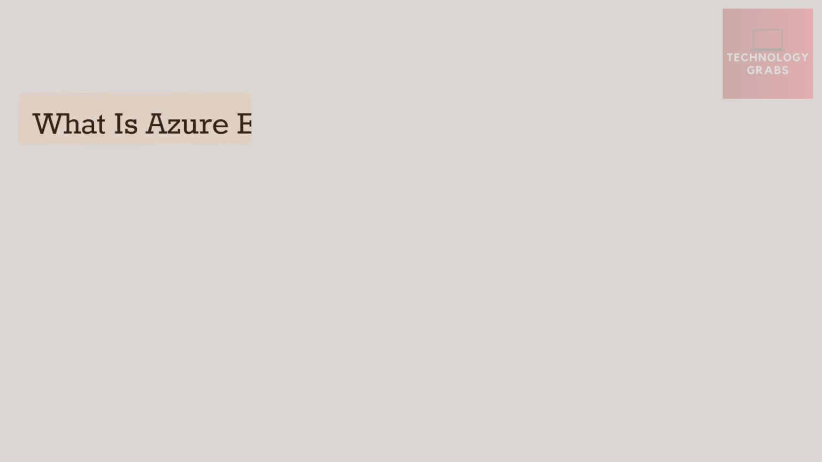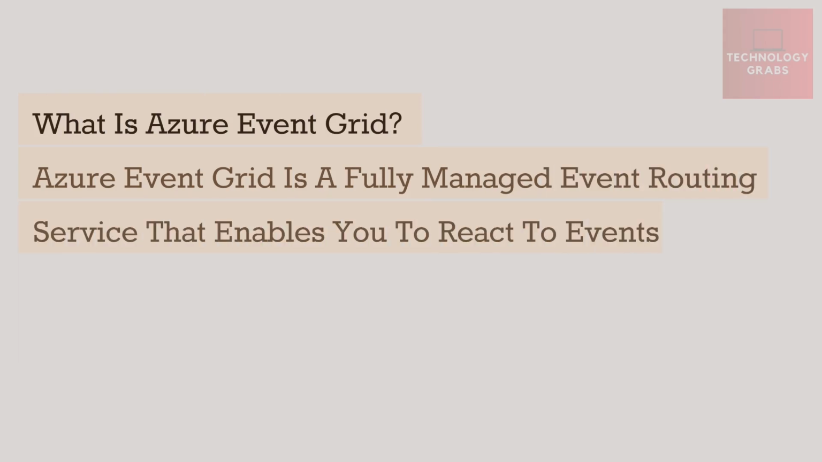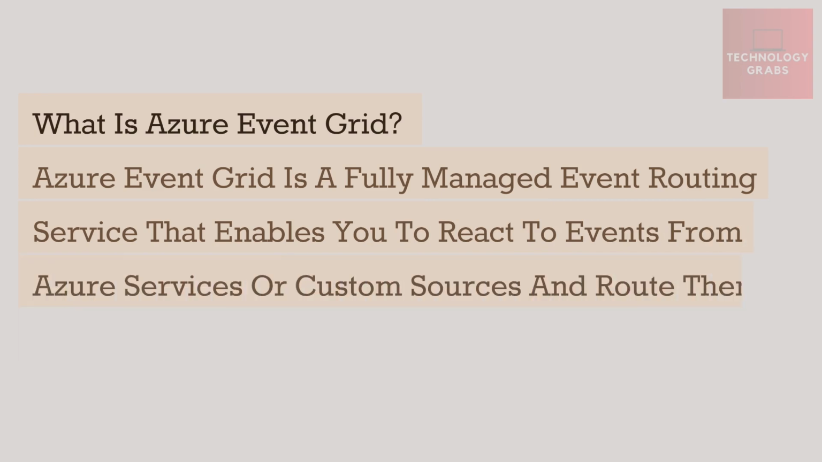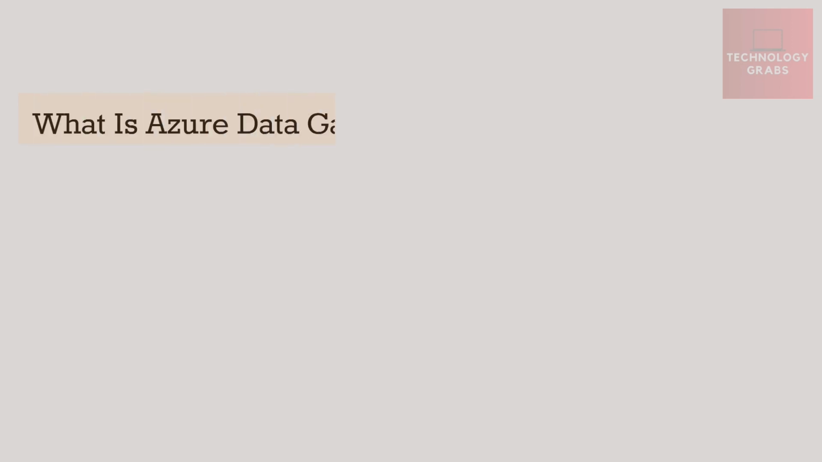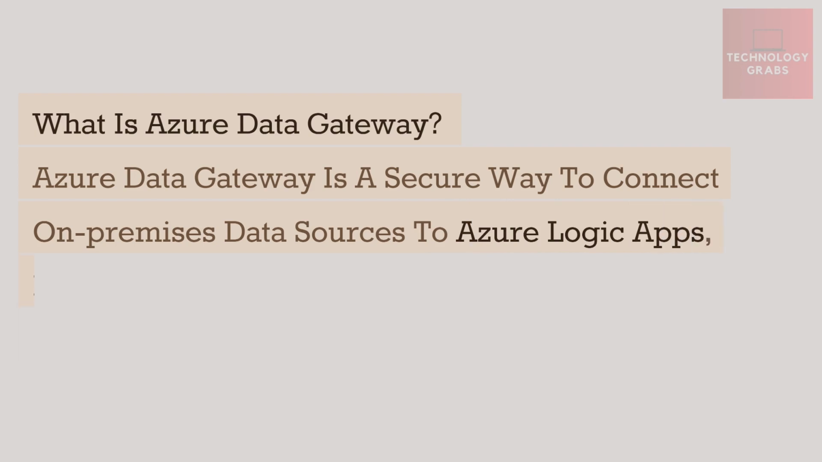What is Azure Event Grid? Azure Event Grid is a fully managed event routing service that enables you to react to events from Azure services or custom sources and route them to various destinations. What is Azure Data Gateway? Azure Data Gateway is a secure way to connect on-premises data sources to Azure Logic Apps, Power Automate, Power Apps, and Azure Analysis Services.